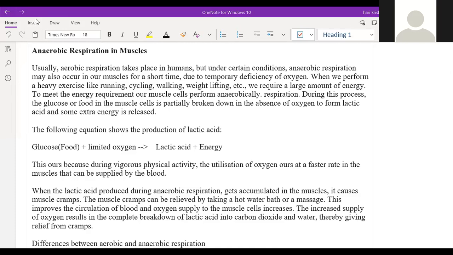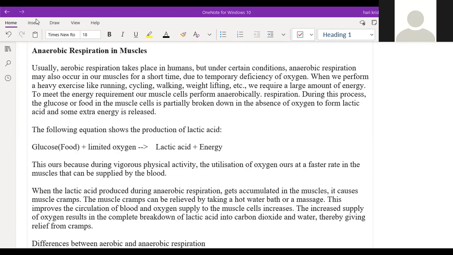The following equation shows the production of lactic acid: glucose (food) plus limited oxygen gives lactic acid plus energy. This is because during vigorous physical activity, the demand for oxygen is at a fast rate in the muscles, more than can be supplied by the blood. When the lactic acid produced during anaerobic respiration gets accumulated in the muscles, it causes muscle cramps.